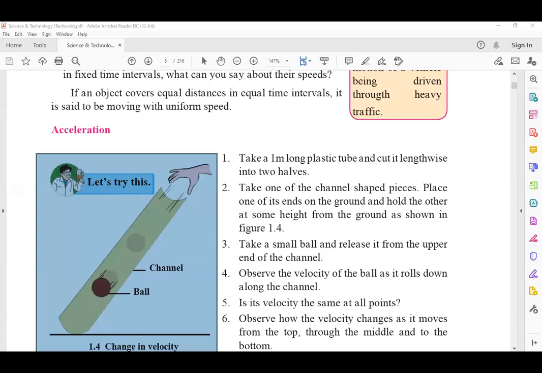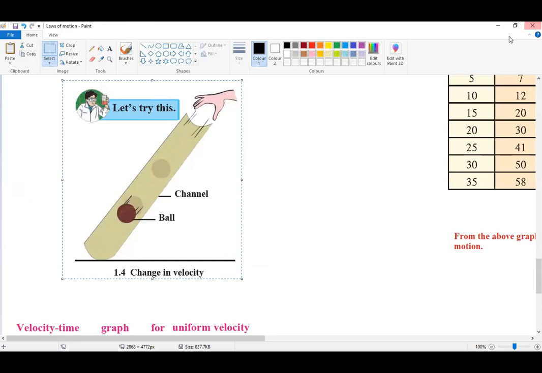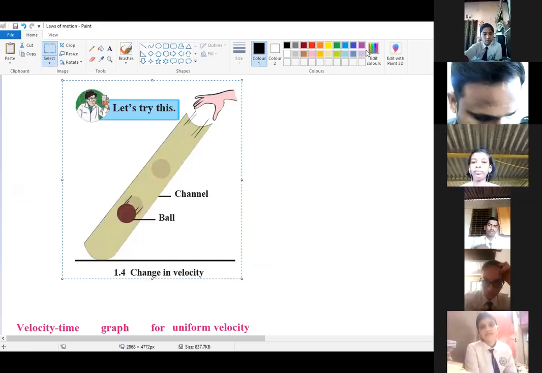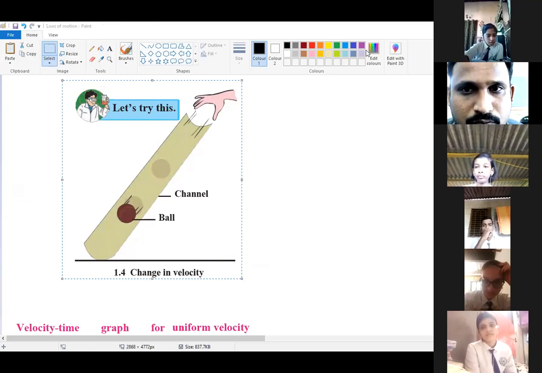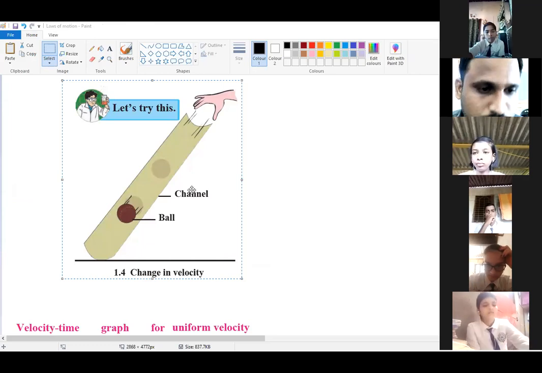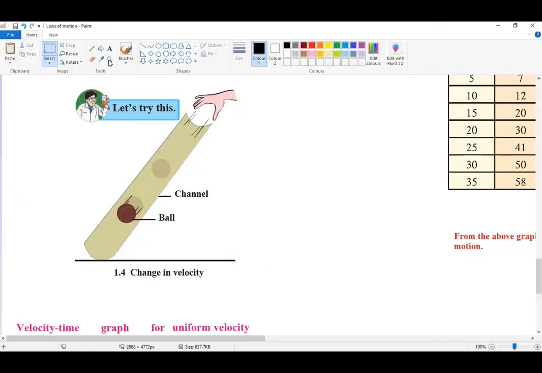Let's take this into the paint window. Can you find this paint window? Yes, sir. Okay. All right. So now you can see the change in velocity somewhere here.